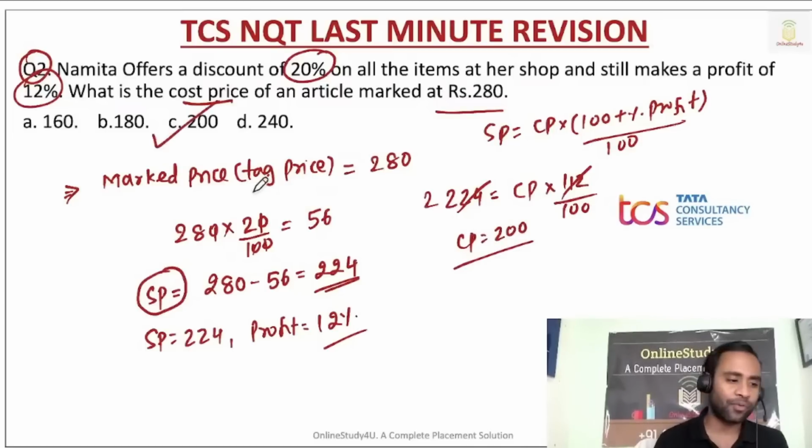So cost price will be equal to 200, right? So option C. Prince has given the correct answer, Anil has given the correct answer, and Triple S Family has given the correct answer, right?